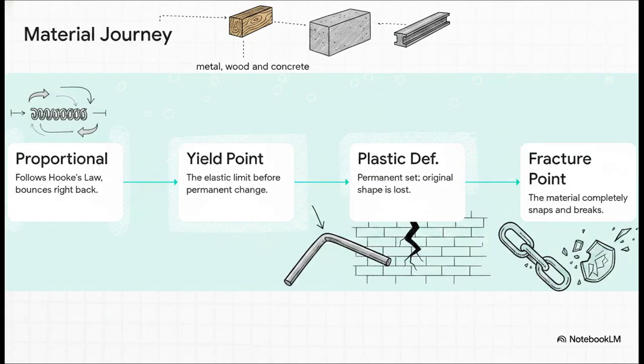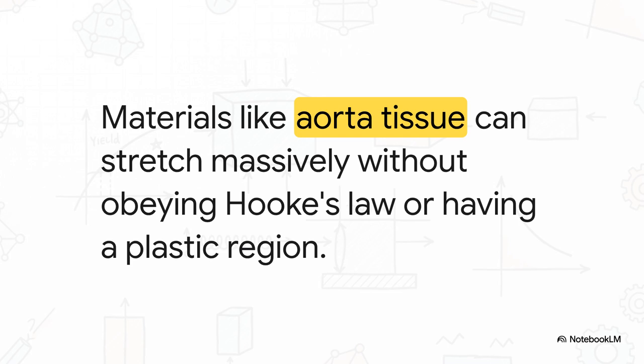Let's walk through a material's journey as we push it to the absolute limit. It bounces back happily at first in that proportional region, but if you keep pushing, it hits step 2, the yield point, or elastic limit. Push past that, and we enter step 3, plastic deformation. Even if you remove the load right now, the object is going to have a permanent set. It's never going back to its original shape. Finally, if you just keep adding strain, you inevitably hit step 4, the fracture point. That's where the material just completely snaps. Every piece of metal, wood, and concrete out there has its own unique curve, just like this. But you know, nature is full of exceptions.